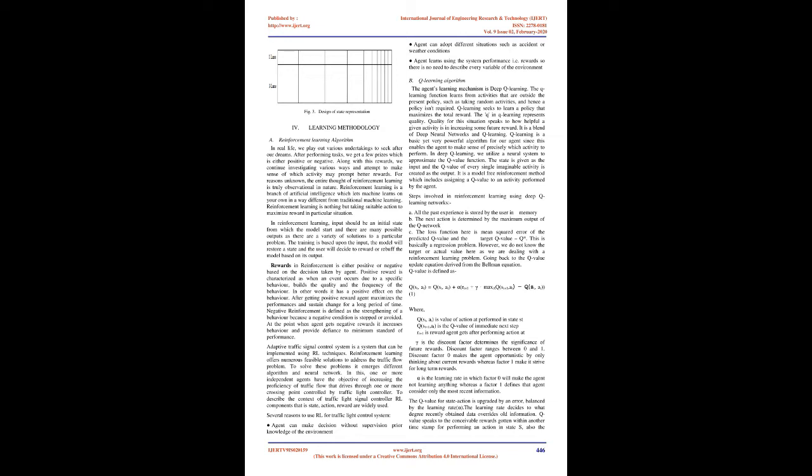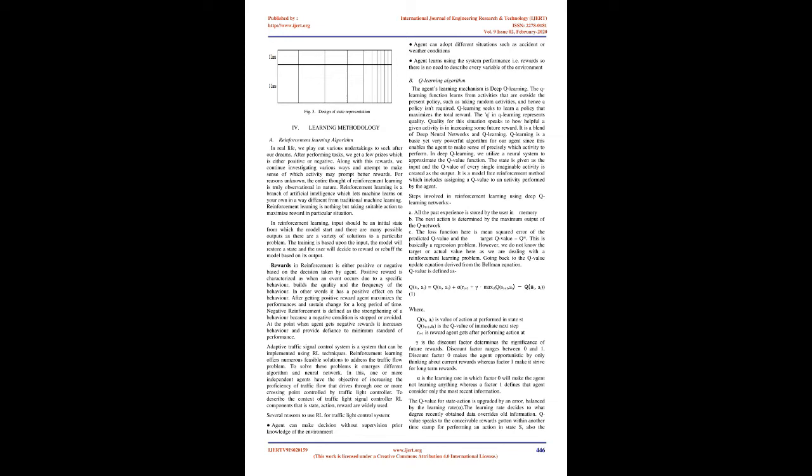Reinforcement learning is a branch of artificial intelligence which lets a machine learn on its own in a way different from traditional machine learning. Reinforcement learning is nothing but taking suitable action to maximize reward in a particular situation. In reinforcement learning, input should be an initial state from which the model starts, and there are many possible outputs as there are a variety of solutions to a particular problem. The training is based upon the input, the model will return a state and the user will decide to reward or rebuff the model based on its output.